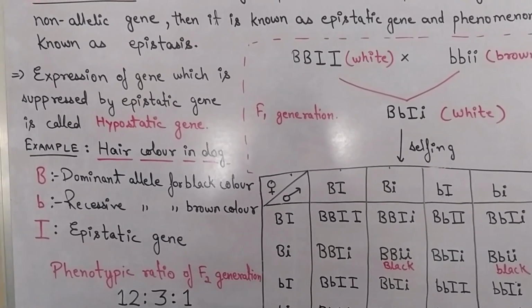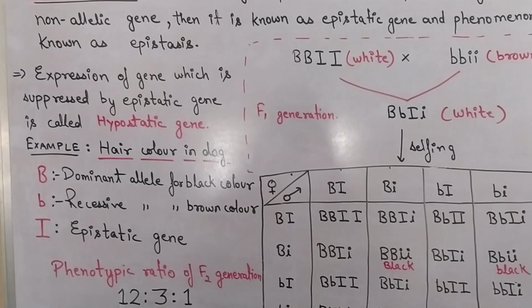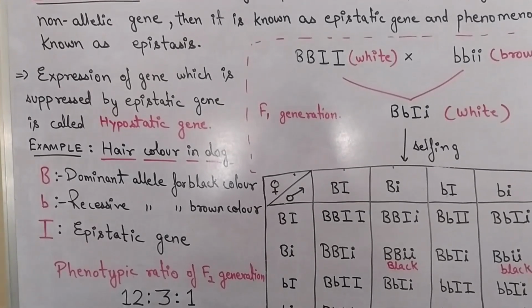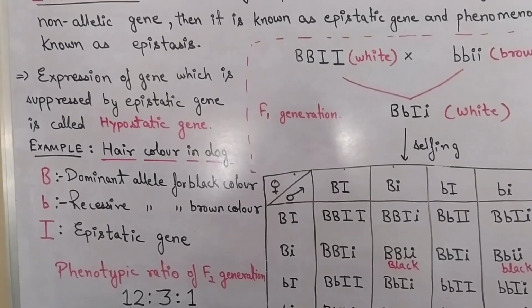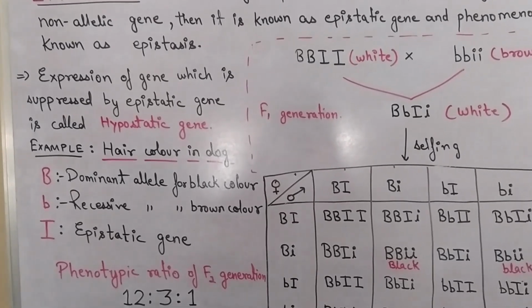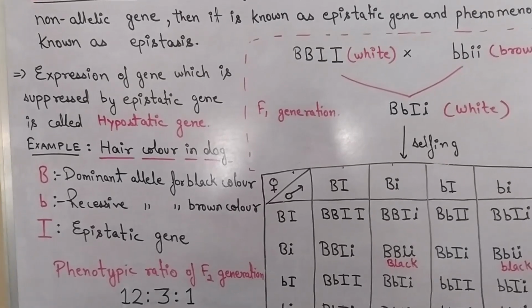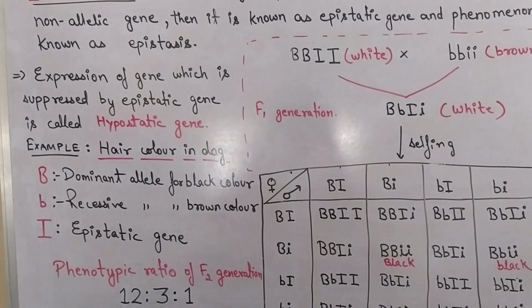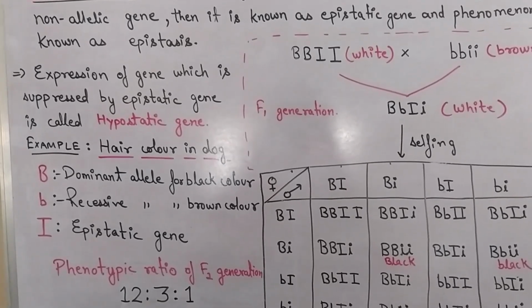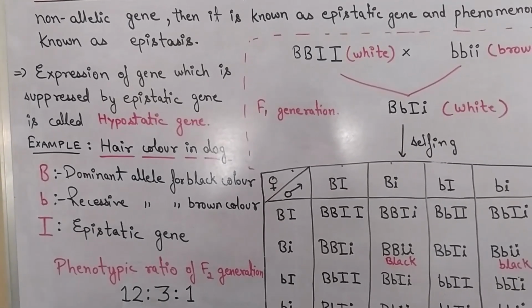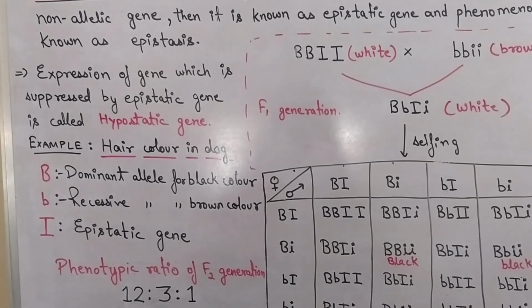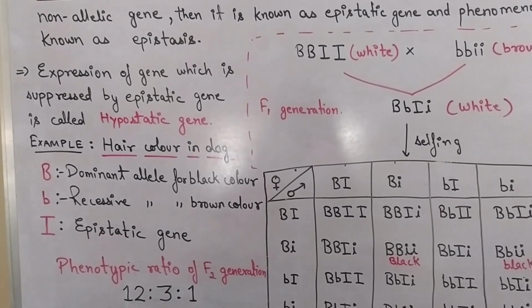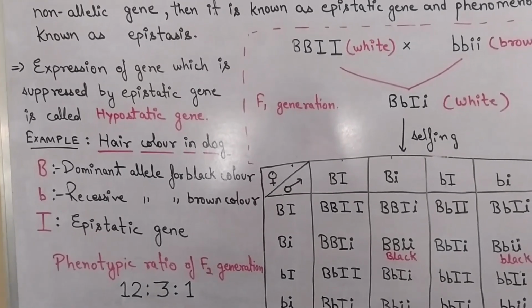हम एक एग्जाम्पल ले रहे हैं हेयर कलर इन डॉग, जिसमें capital B represent कर रहा है dominant allele of black color, और small b represent कर रहा है recessive allele for brown color. मतलब अगर capital B present है तो वो black color देता है और small b है तो वो brown color देता है. But when I gene which is an epistatic gene is present with these genes in dominant nature, then it prevents the expression of capital B as well as small b.